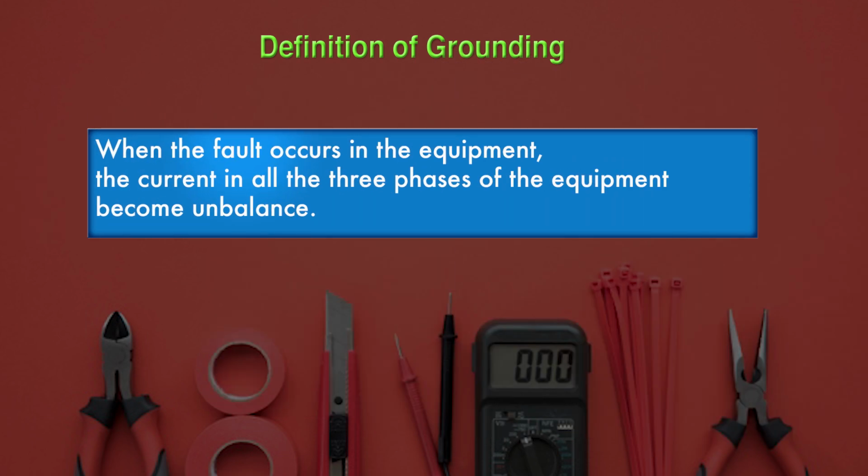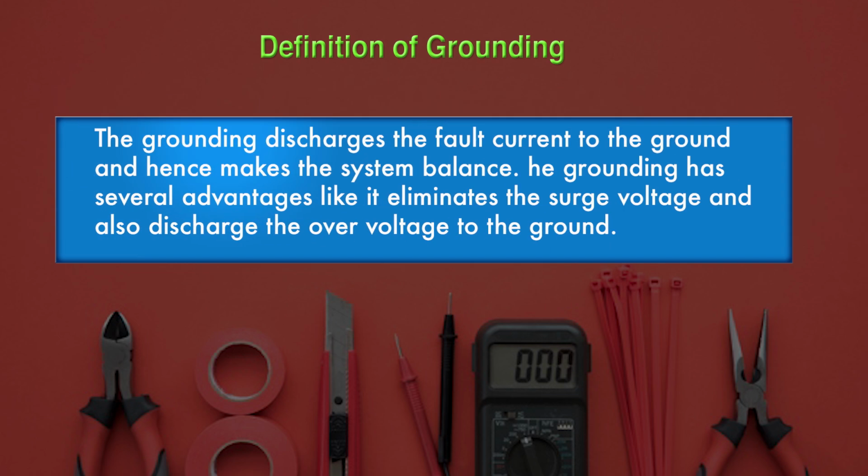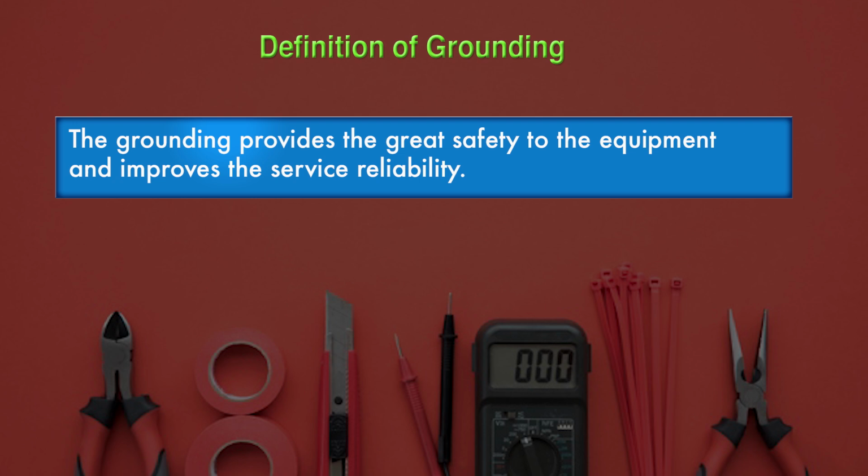When a fault occurs in the equipment, the current in all three phases of the equipment becomes unbalanced. The grounding discharges the fault current to the ground and hence makes the system balanced. Grounding has several advantages: it eliminates the surge voltage and also discharges the overvoltage to the ground. The grounding provides great safety to the equipment and improves the service reliability.